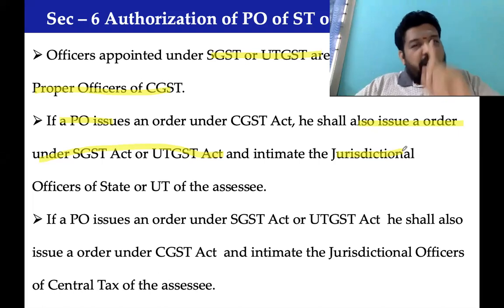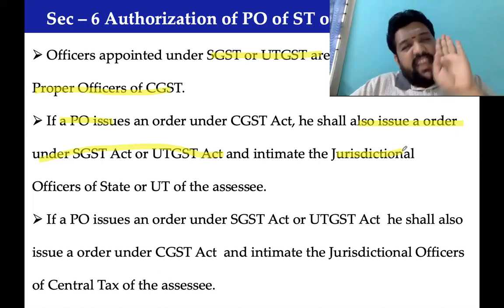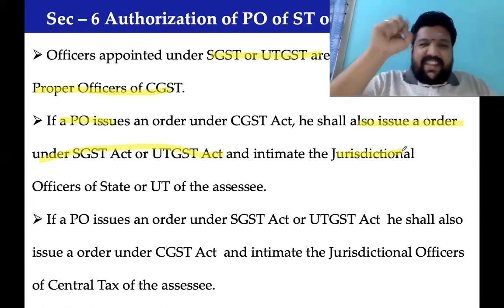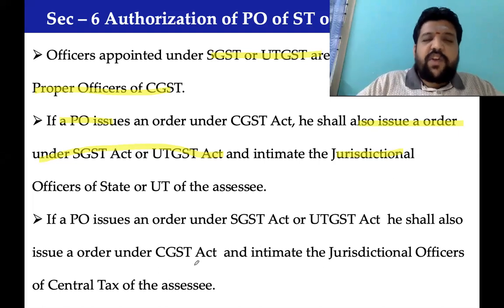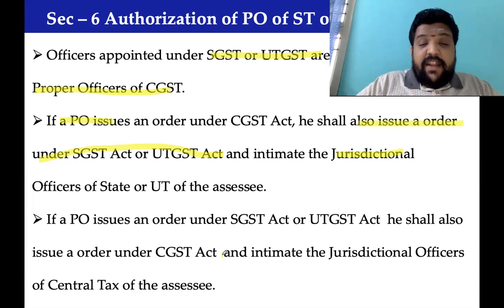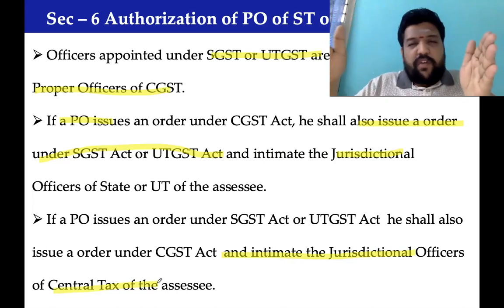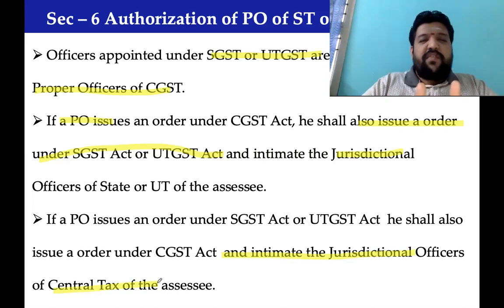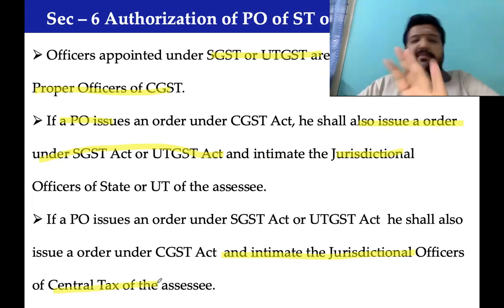Similarly, if a proper officer under SGST law or UTGST law issues an order to collect SGST or UTGST, he shall also collect CGST and intimate the jurisdictional central officer. By this way, the assessee need not go to both officers. The assessee will go to one officer only, but that officer will collect both taxes.